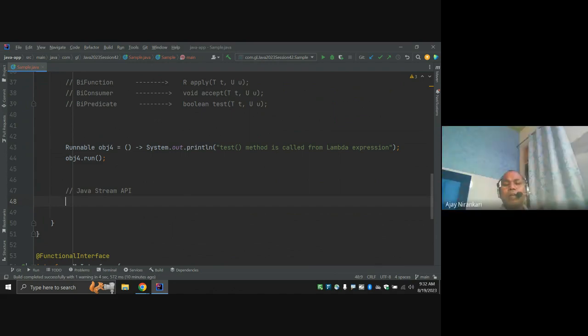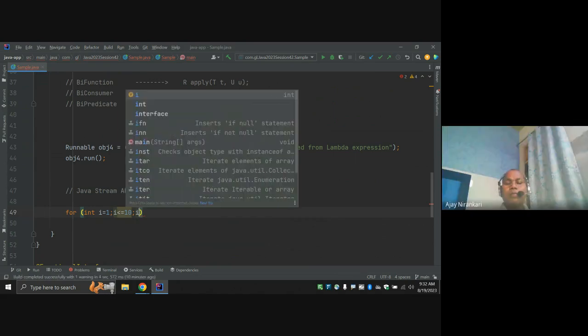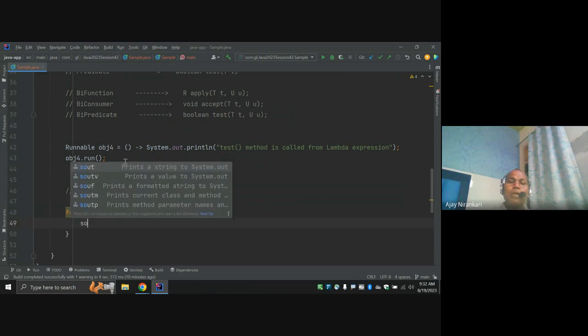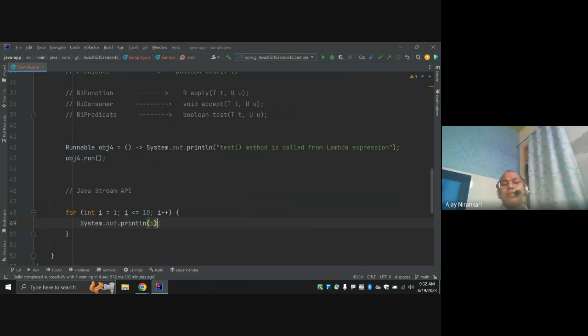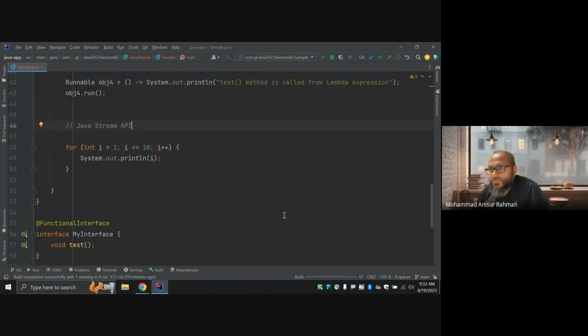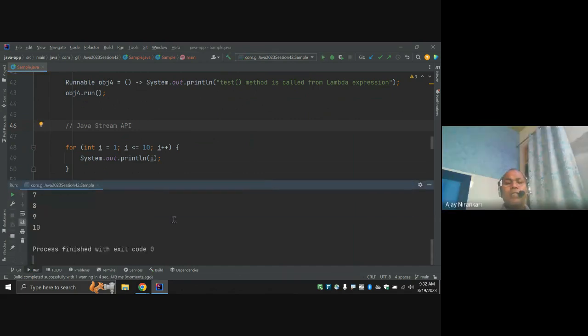Generally, till now we write a method like a for loop: int i = 1; i <= 10; i++, and I'm going to write System.out.println(i). This is one way. Generally, till now we have understood this to print the first 10 numbers. This is the legacy way, the standard way.